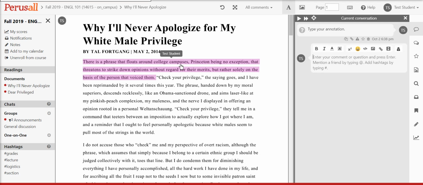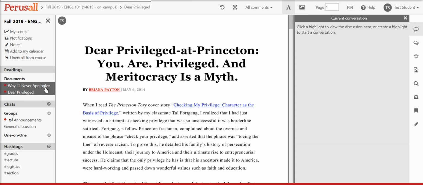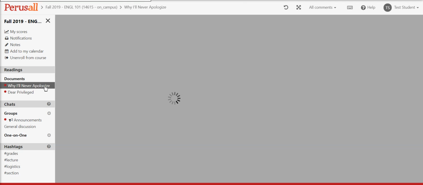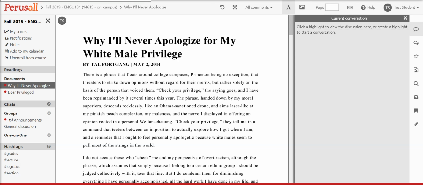There are 2 documents for you. Why I'll Never Apologize is the originating one, and Dear Privileged is a response to Why I'll Never Apologize. If you don't know what white male privilege is or what privilege is, it's okay. The articles cover this pretty clearly, and you'll see what I mean when you read it.